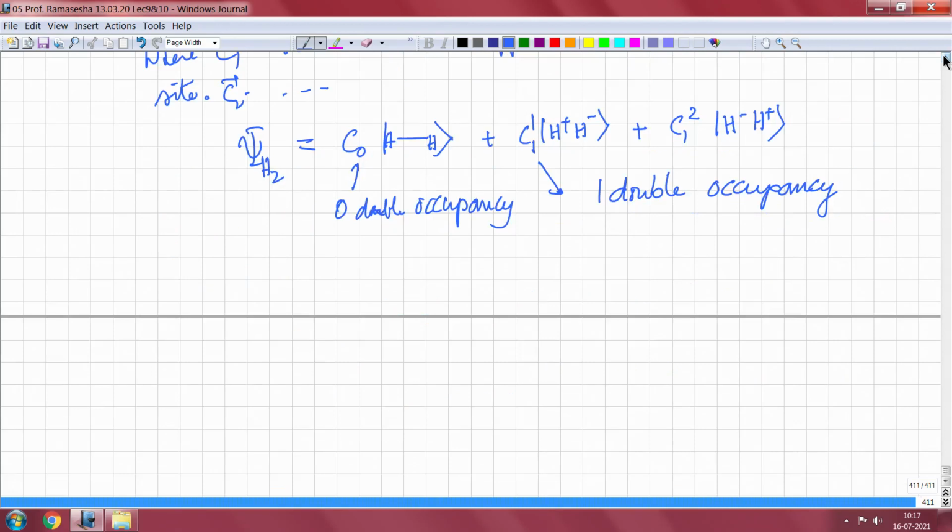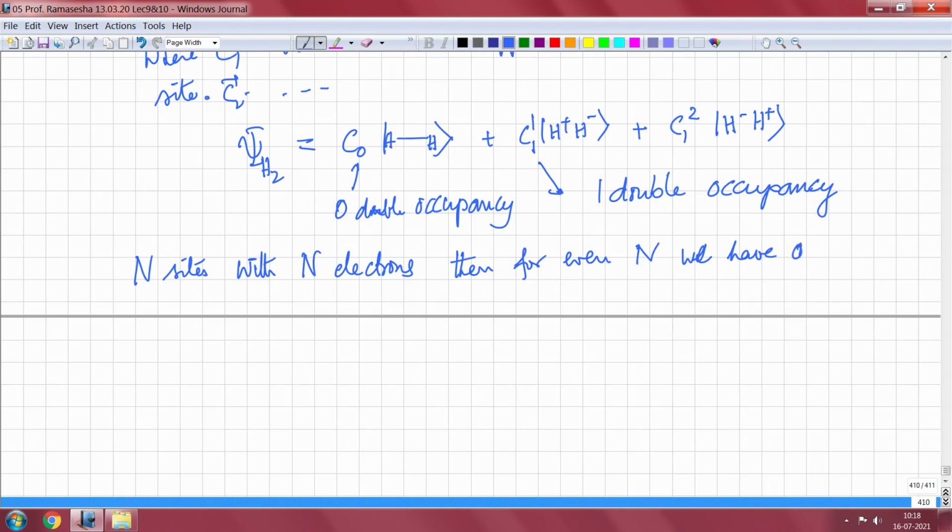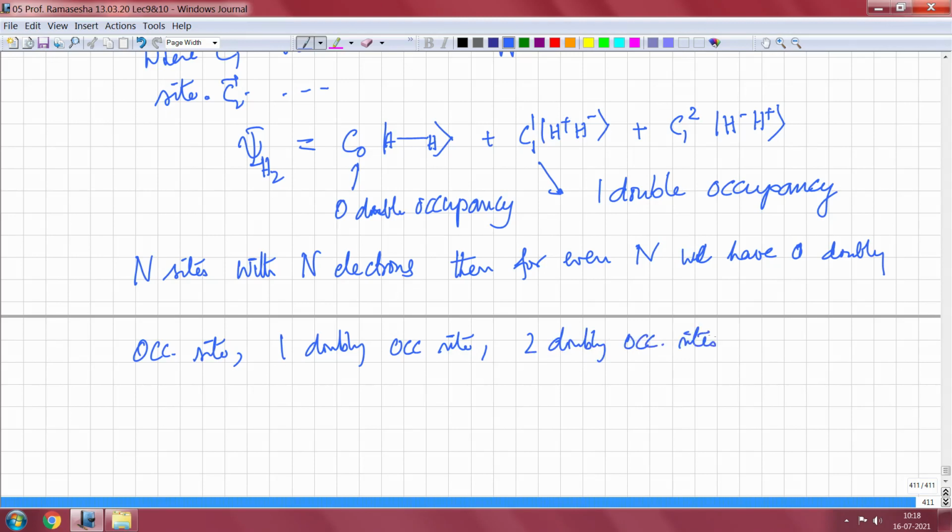So similarly, when I have say n sites with n electrons, that is a half filled case, then for even n we have 0 doubly occupied sites, 1 doubly occupied site, 2 doubly occupied sites, etc., up to n by 2 doubly occupied sites.